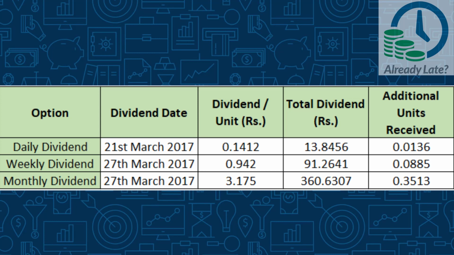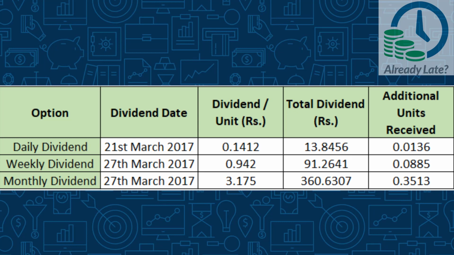For example, in the daily dividend option, the dividend declared was rupees 0.1412 for every unit on 21st March, which means you will get a total of rupees 13.8456 as a dividend. And this amount will be used to purchase more units on that day's NAV, which is 1019.82. So you end up getting 0.0136 additional units. That is for that one day.